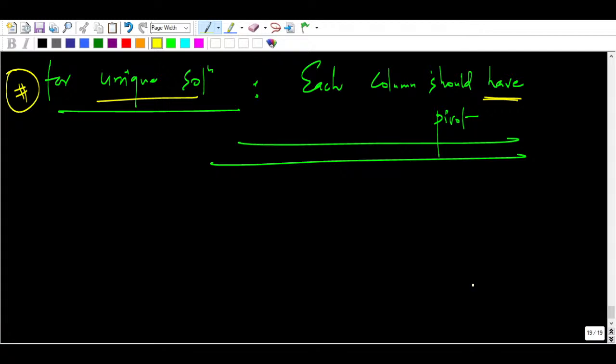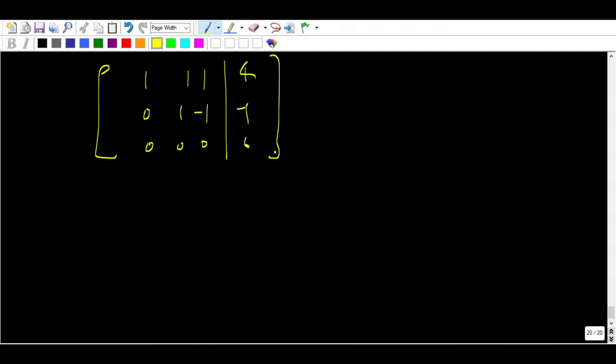This is very important. Let me take one reduced form. Suppose you have got this kind of reduced form: 1 1 1, 0 1 minus 1, and 0 0 0, and the right side is 1, 4, minus 1, 6. What can you comment now?